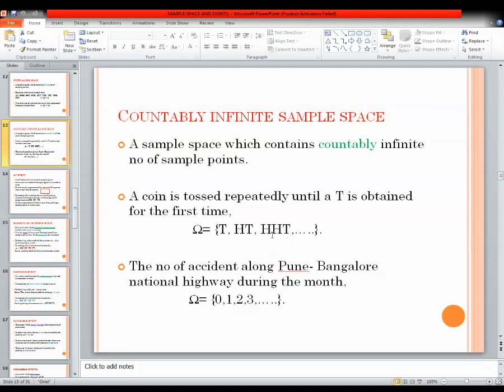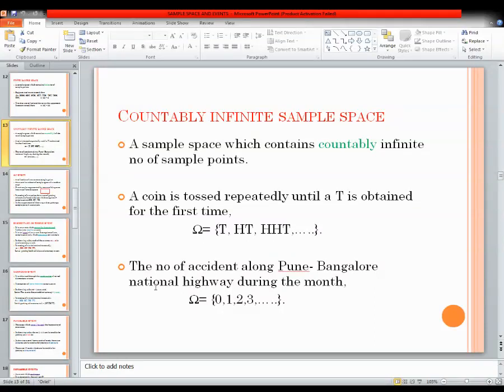See this example. HHT means what? I failed in the first 2 cases, but in the third instance I am getting the result. So this is the third instance, which means we can count this. But when I am getting T is infinite. So we cannot predict. We cannot actually say that this time I am getting T in the 10th time. That is not possible. Whenever we get this T, then we can say that these are the possible failure cases, and this is the result of this outcome.